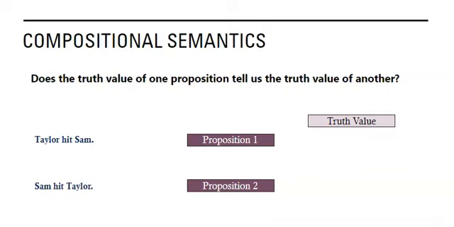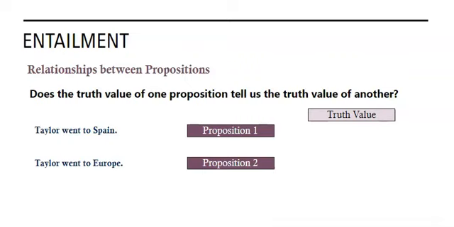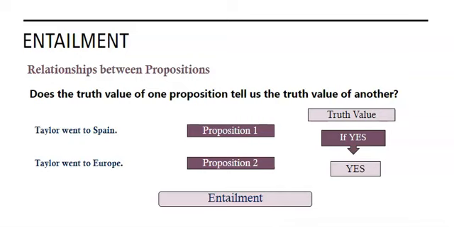But let's think about two other propositions. If we know that Taylor went to Spain, if we know that truth value, does that tell us anything about Taylor went to Europe? So if Taylor went to Spain, if that's true, what does that tell us about proposition 2? We know that has to be yes as well, because Spain is part of Europe. And that is our topic. It's entailment. Taylor went to Spain entails that Taylor went to Europe.